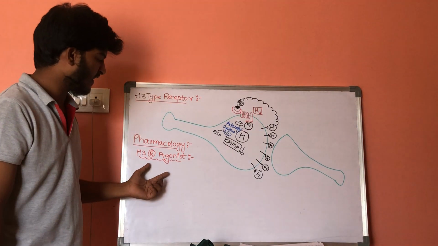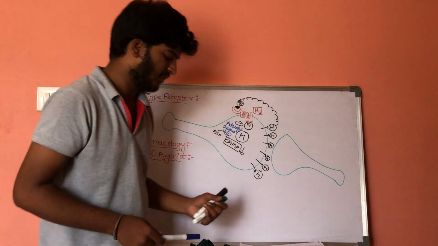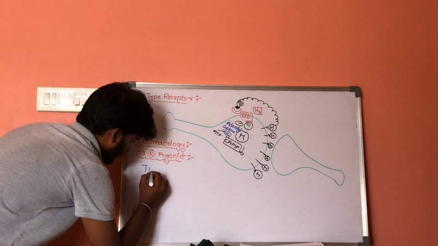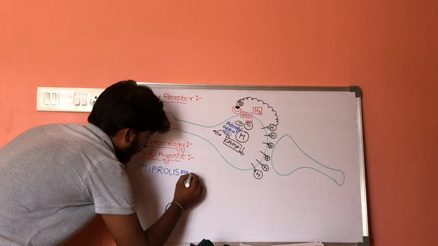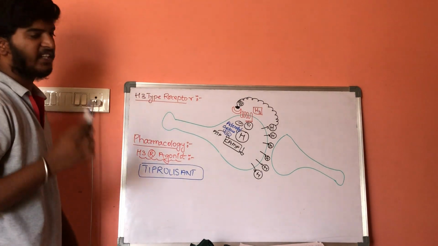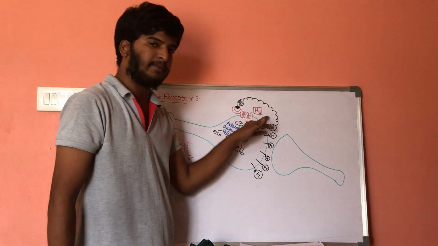So what are the drugs which come under these H3 type of receptors? Pitolisant. Pitolisant is a special class of drug which will block the H3 type of receptors.